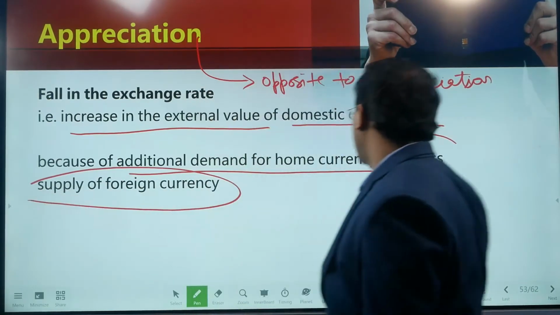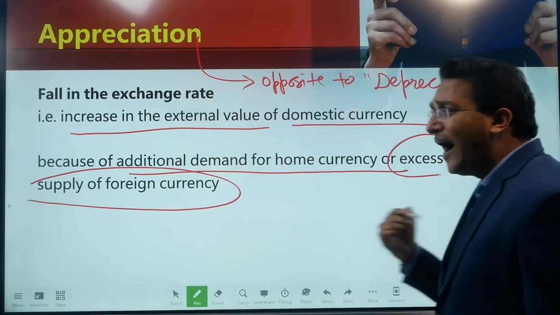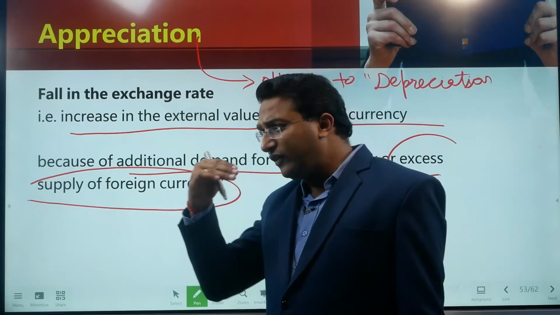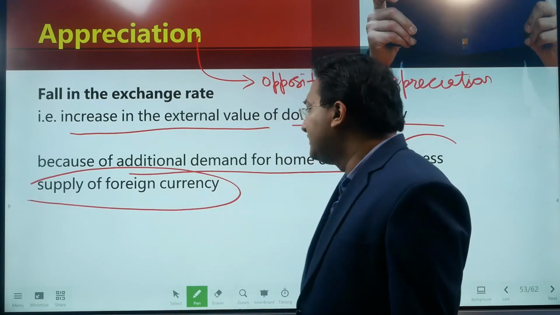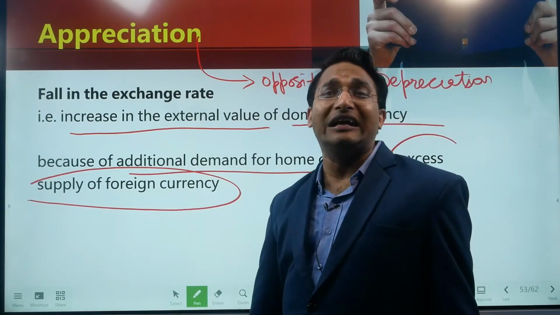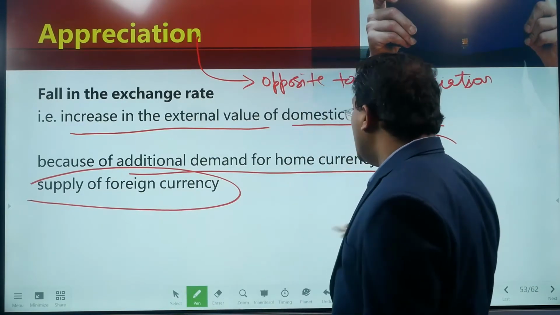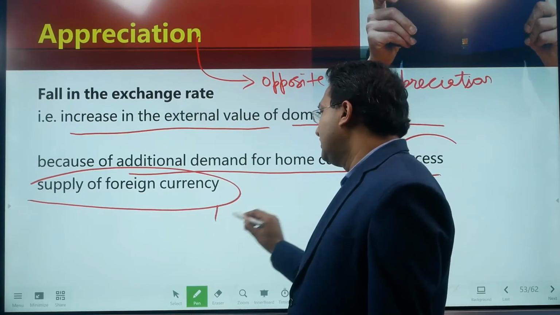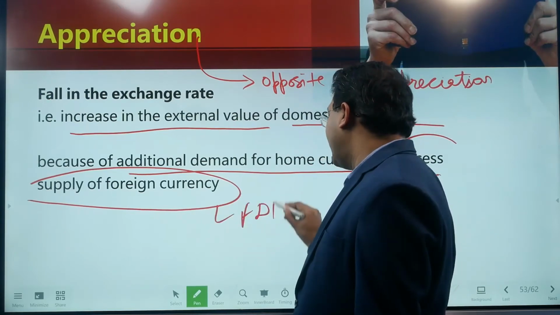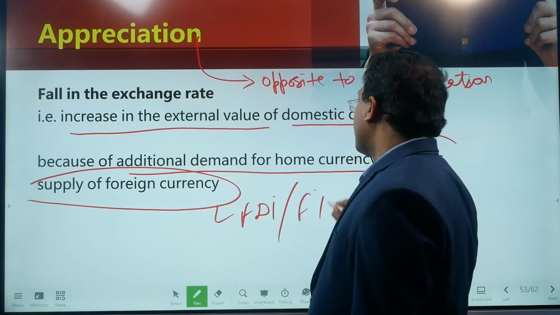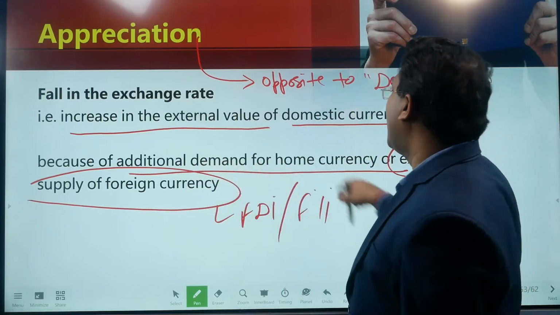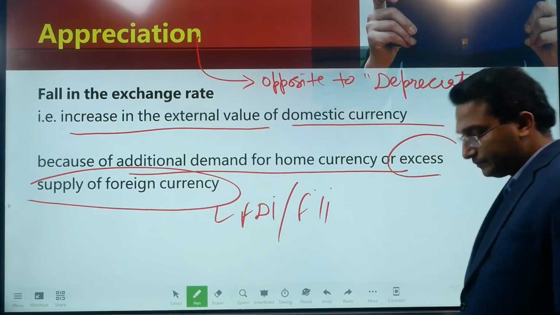So this excess supply of the foreign currency is one of the reasons why between 2018 and 19 there has been appreciation in the value of Indian currency. There has been huge supply of foreign currency because of high FDI and FII, right? Or there can be additional demand of the home currency.